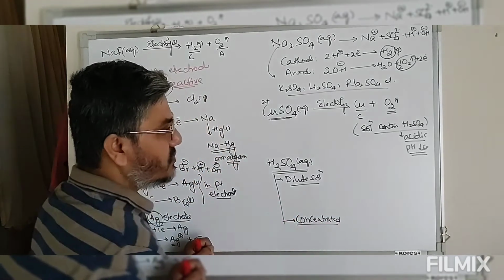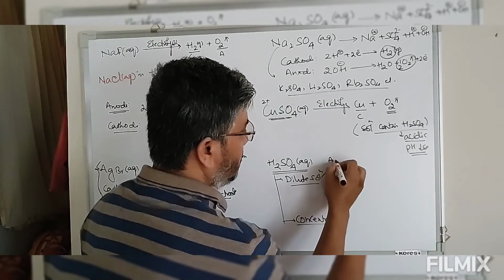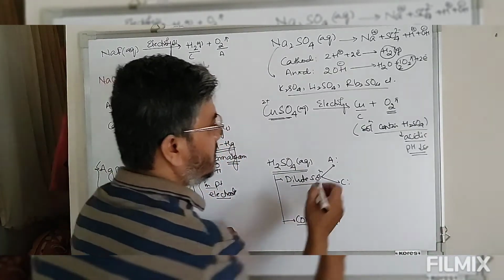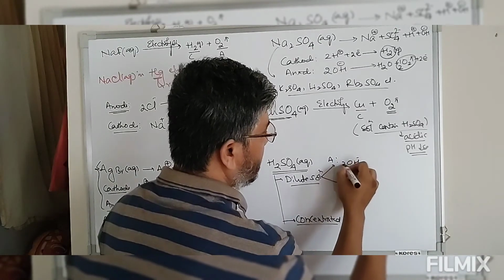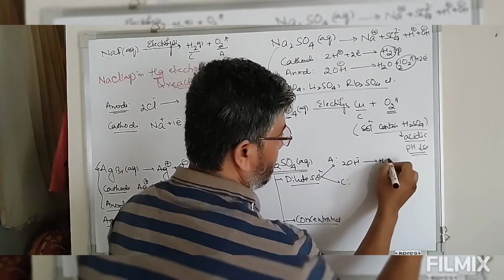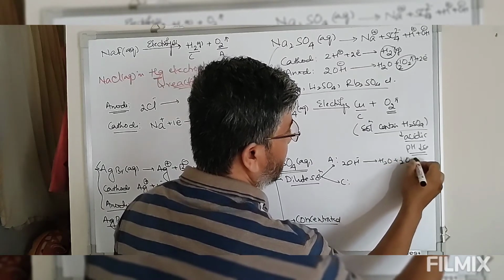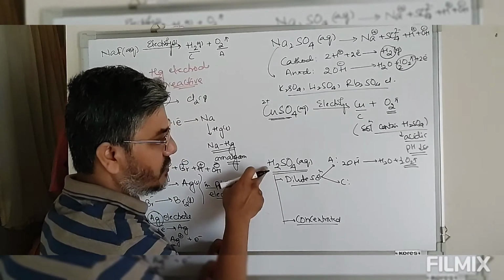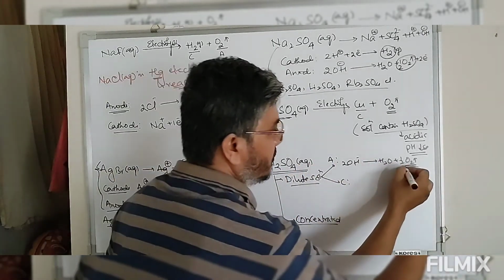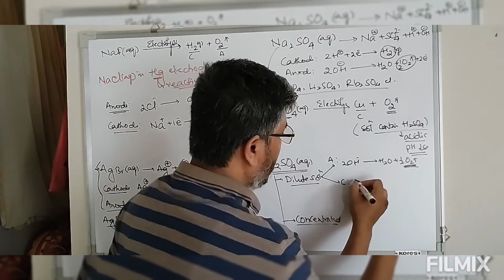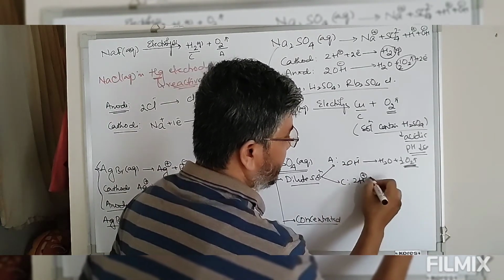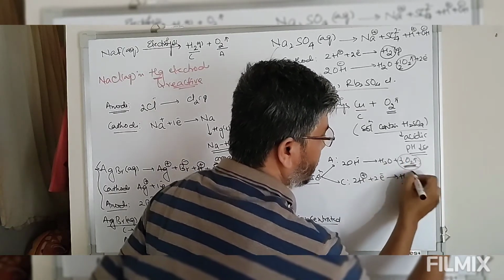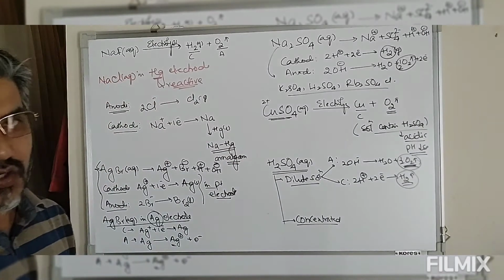So in dilute solution, at the anode, this OH minus is oxidized to give you oxygen gas. So at the anode, oxygen gas is formed. A dilute aqueous solution of sulfuric acid on electrolysis gives you oxygen at the anode, and at the cathode, the 2H plus ions coming from the acid will take up 2 electrons and are reduced to give you hydrogen gas. So hydrogen gas and oxygen gas are formed at the cathode and anode.